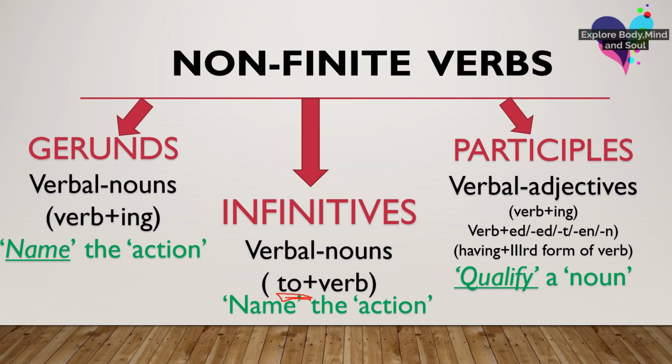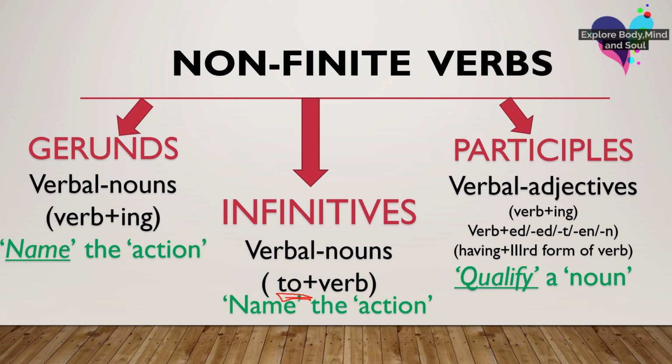Now participles. What are participles? Participles are verbal adjectives. Although they are verbs only, they act as adjectives in a sentence. So that means they qualify a noun. They don't act as a noun, rather they describe a noun. They can end in ing also, they can end in ed or third form of the verb depending on their type, because your participles are further divided into three types, which we'll be discussing in our upcoming video.